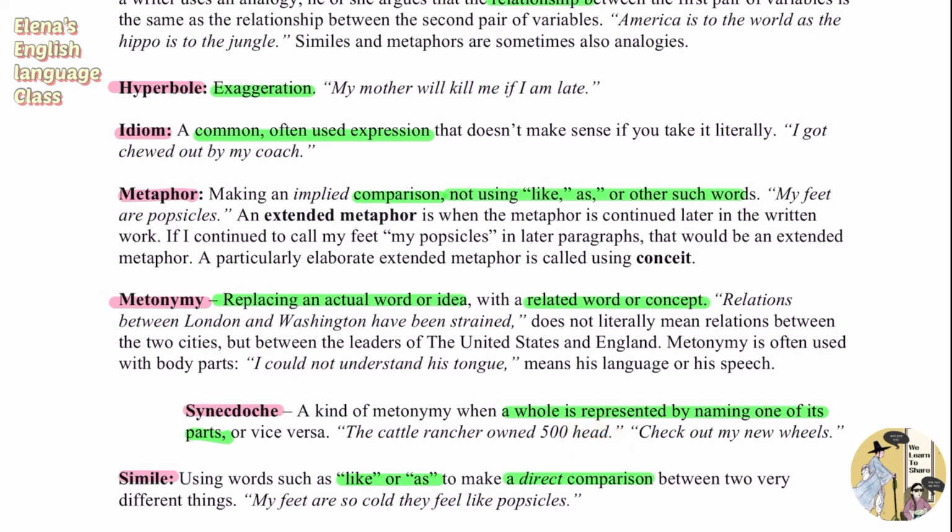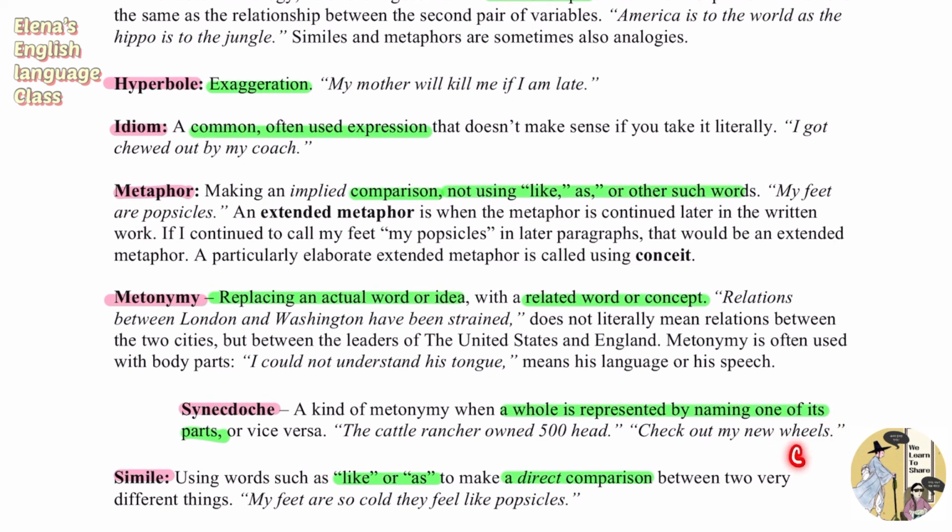And if we say also, check out my new wheels, this doesn't mean that I have a new wheel, but instead it could be something like a car, right? So I had bought a new car, and a part or a component of this car is its wheels. So that is why I'm using the word wheel to imply the whole of a car, and my car is basically represented by naming its part, which is wheels.